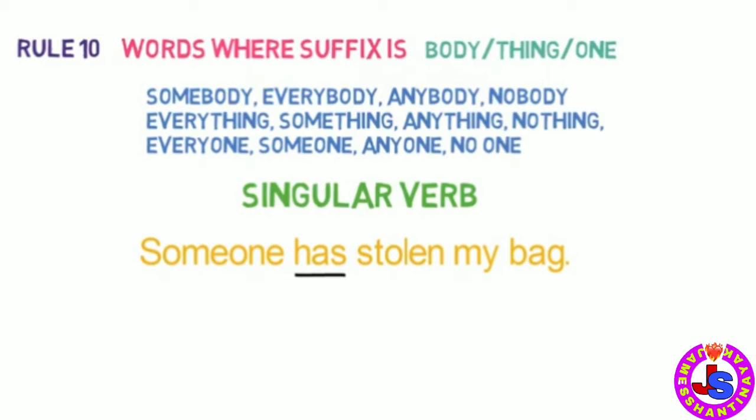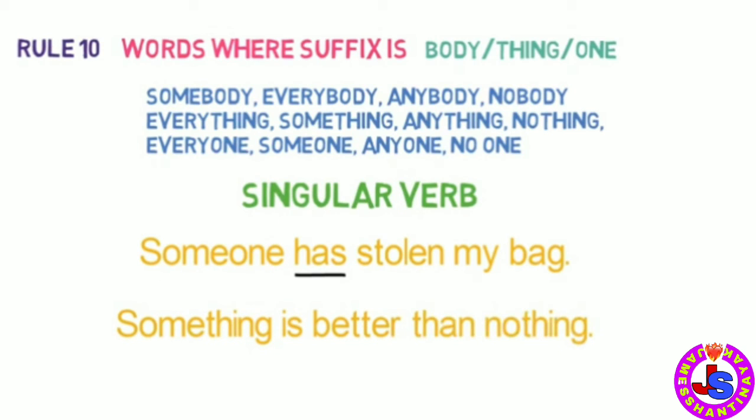Let's look into one more example of this kind. Something is better than nothing. We have used the singular verb is because something is used here. This is rule number 10. Words with suffix body, thing, one will carry a singular verb. That's all in this video.